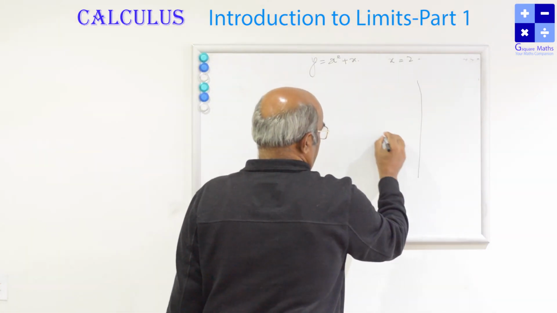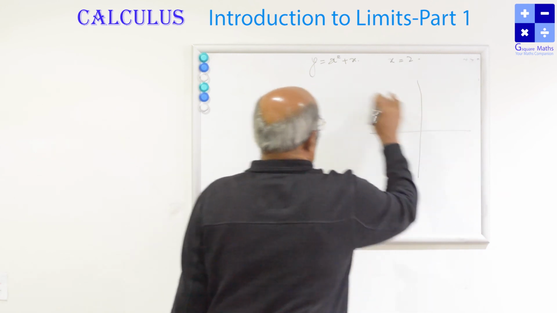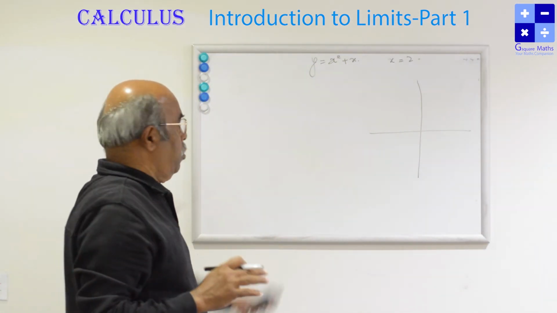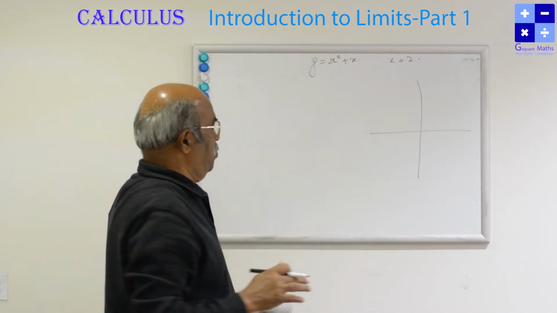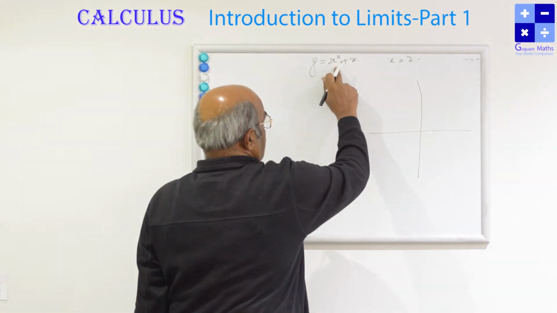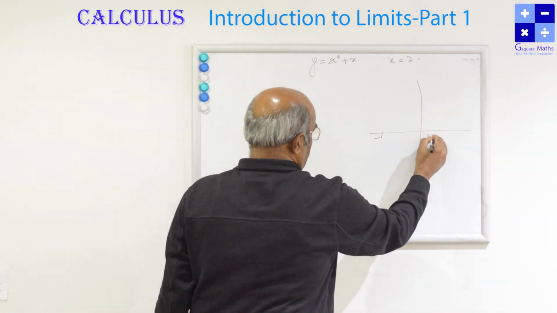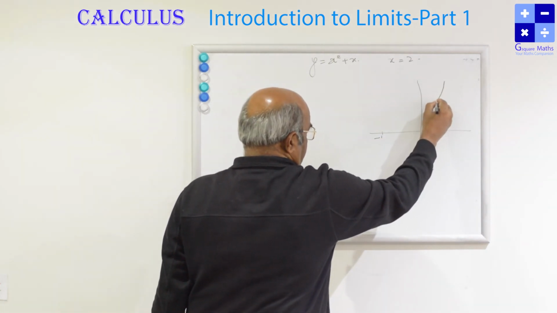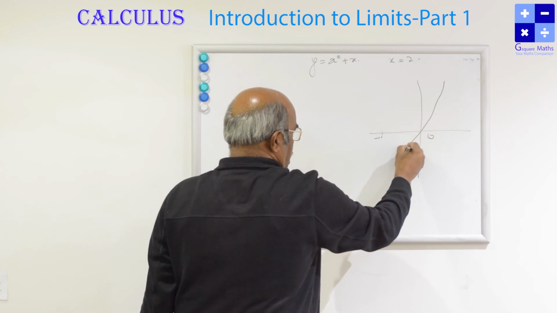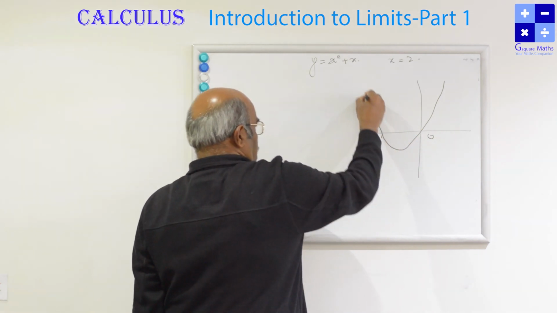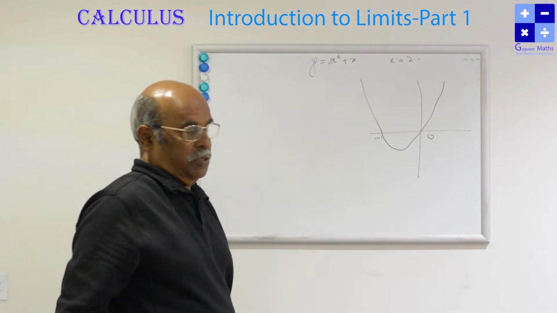And this is an upward parabola because the coefficient of x square is positive. Moreover, the zeros of this polynomial are minus 1 and 0. And hence, the graph of the function comes like this.